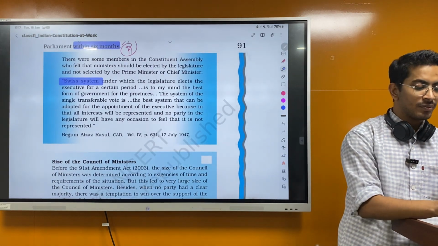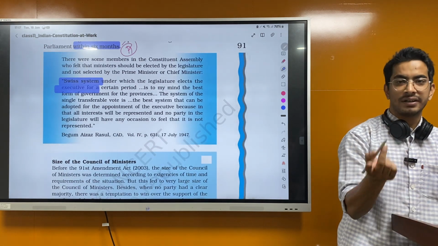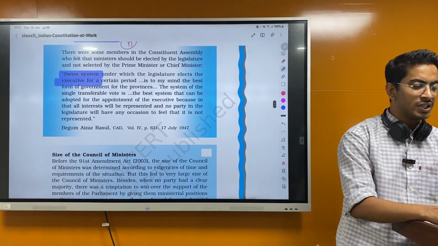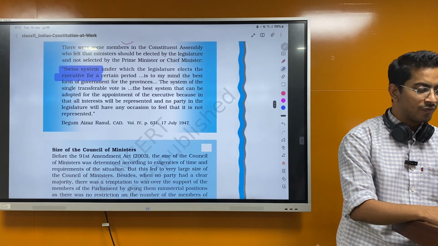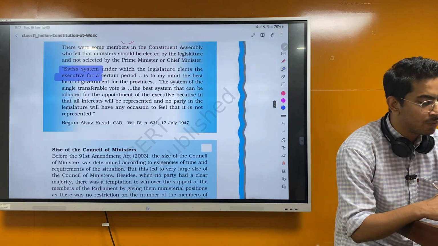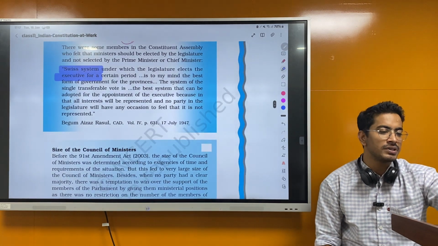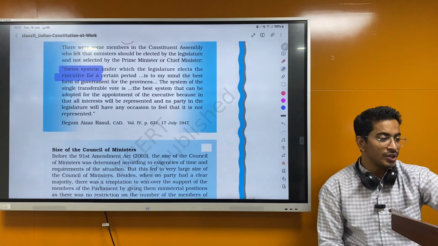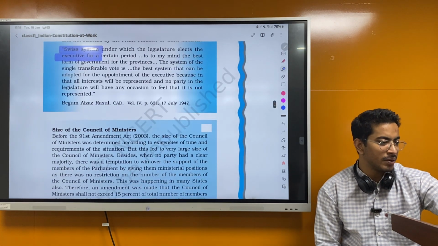But in the Swiss system, the legislature elects the executive, they only elect who will be the Council of Ministers, is to my mind the best form of government for the provinces. The system of the single transferable vote is the best system that can be adopted for the appointment of the executive, because in that all interests will be represented and no party in the legislature will have any occasion to feel that it is not represented. This was the debate by Begum Aizaz Rasool.